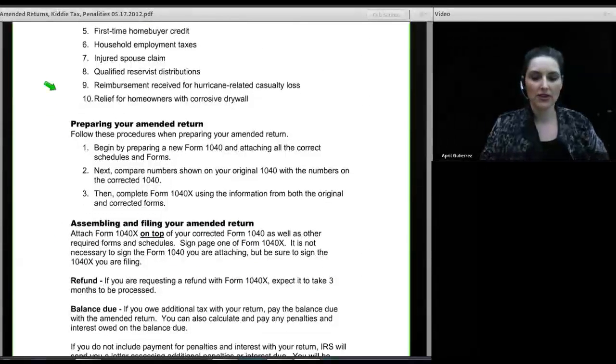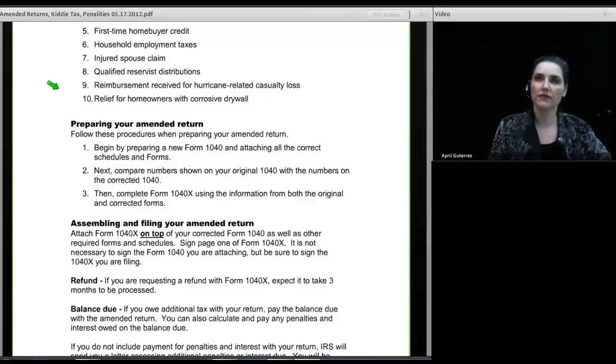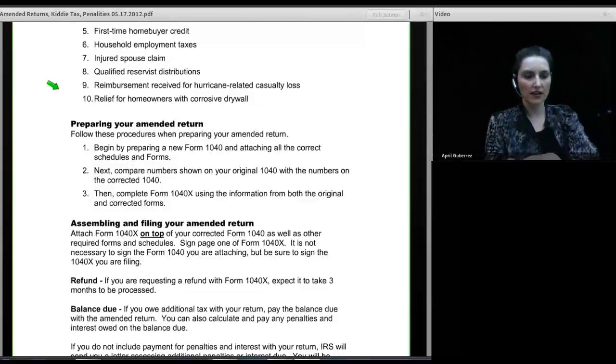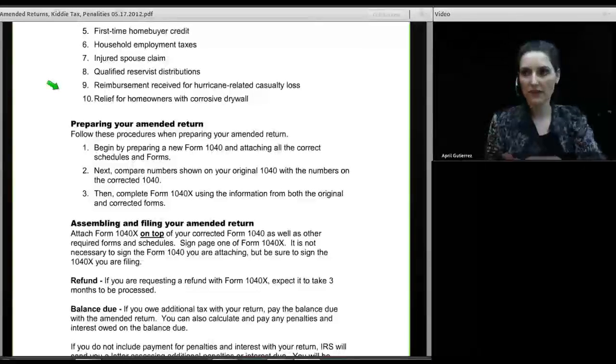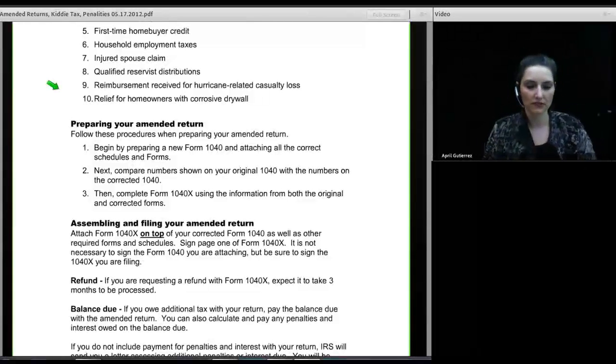Preparing your amended return. Again, as I said, you take the 1040X and you put it on top. Underneath it, you'll put the 1040, and then underneath that, you'll put all of the changed schedules that are a part of the corrected return.